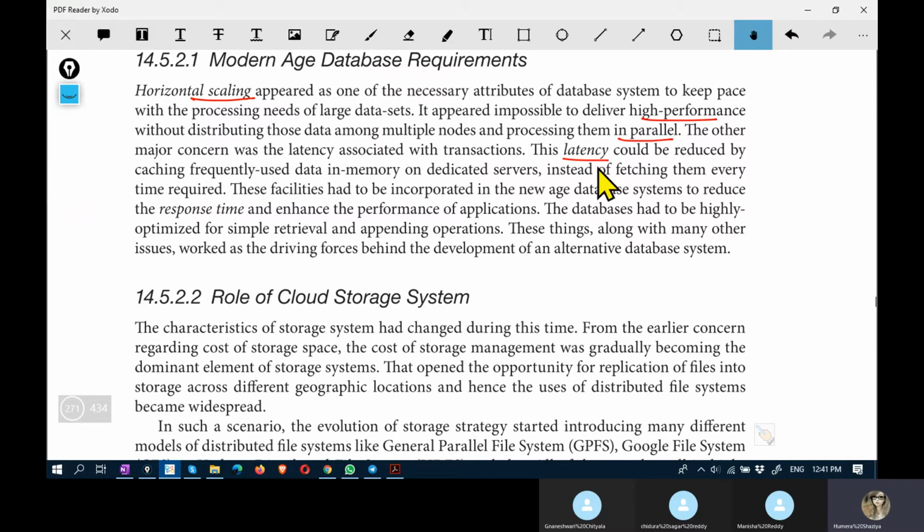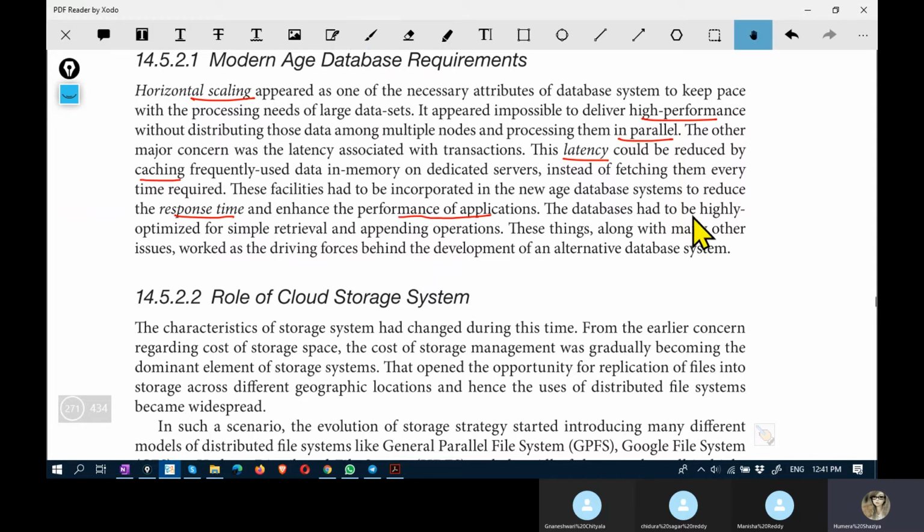The latency must be reduced by using the technique of caching, and the response time should be reduced. When you submit an application and receive the output, the response time is the time between submission and receiving. That should be reduced to enhance the performance of applications.